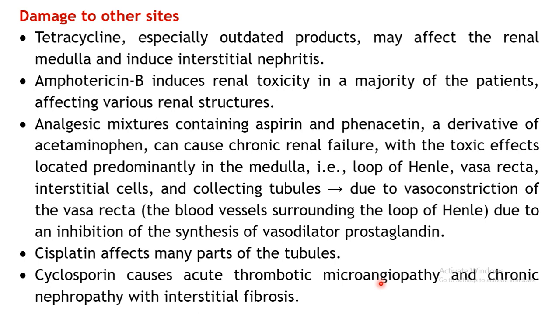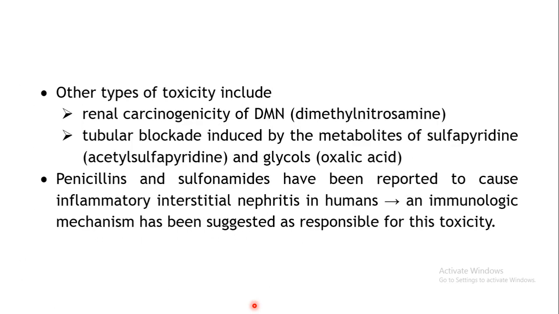So this condition may be precipitated, or chronic nephropathy with interstitial fibrosis may also be precipitated, that is scar formation may take place. Then certain other types of toxicity include renal carcinogenicity, that is cancerous development in the kidneys, which may be produced by dimethyl nitrosamine, or tubular blockage which is induced by metabolites of sulfapyridine or glycols like oxalic acid.